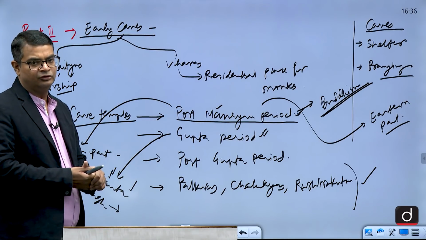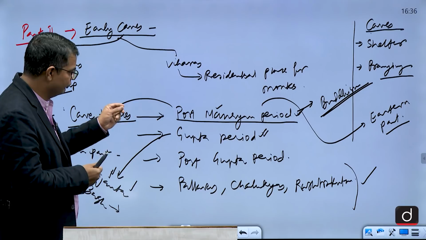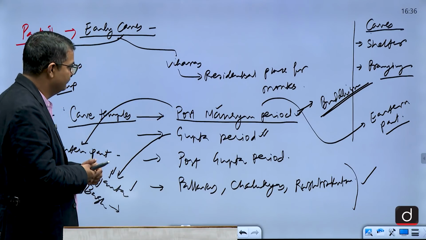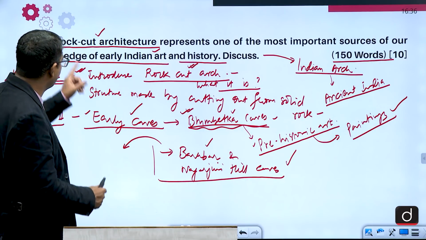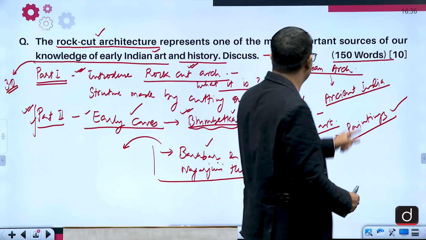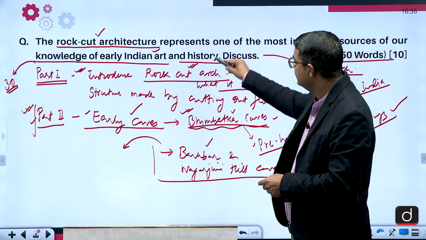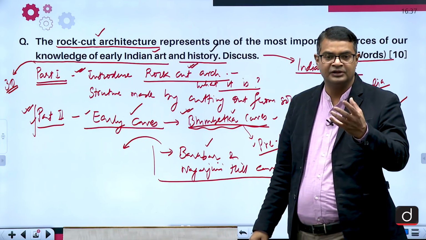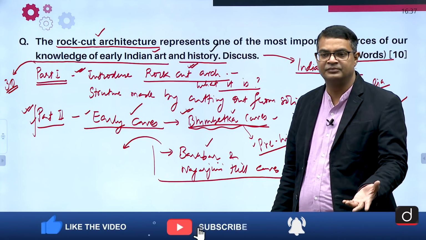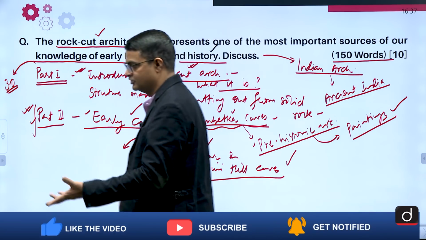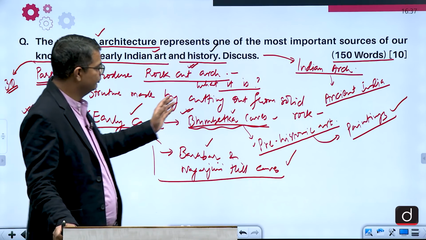Elephanta. You don't have to write in detail about it, just giving a few 2 to 3 lines about each, because there is only 150 words you have to write. So you take a look at the question. Rock cut architecture represents the most important source of our knowledge of early Indian art and history. History also you are telling, to which dynasty, who gave patronage to such architecture, to which religion it belonged to, what kind of architecture was there. So you have to write in short about all these points. You will include these points.